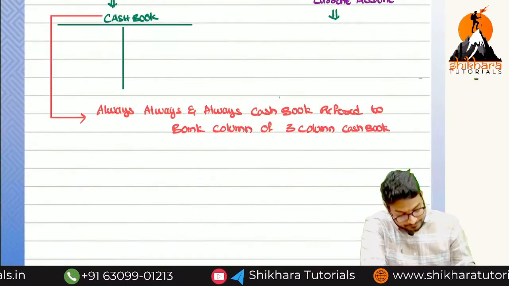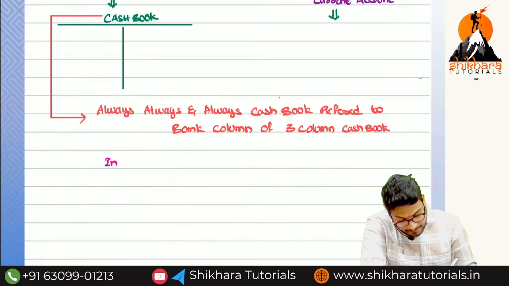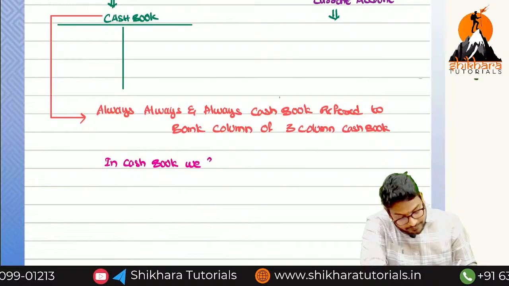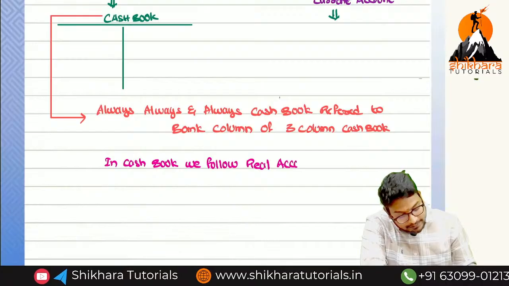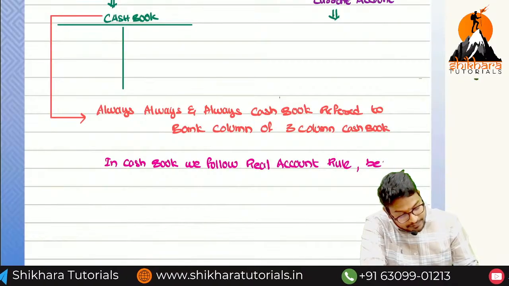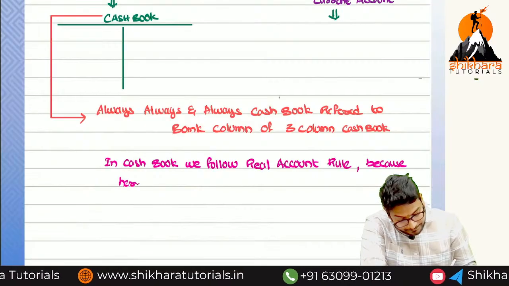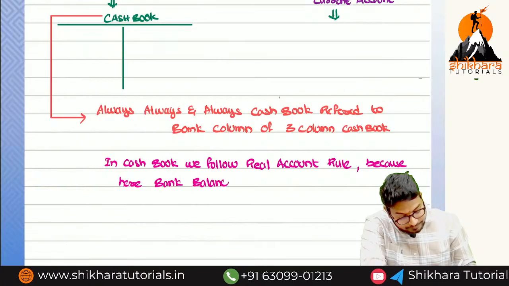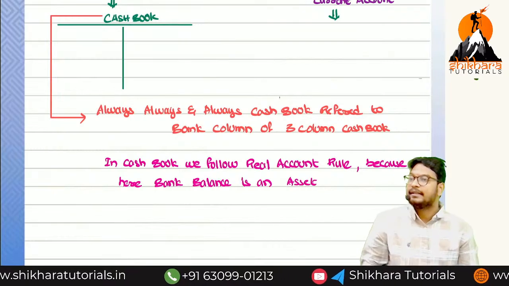So here in the cash book we follow the real account rule, because here the bank balance is an asset for us.